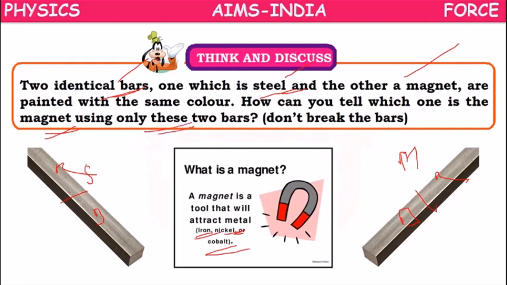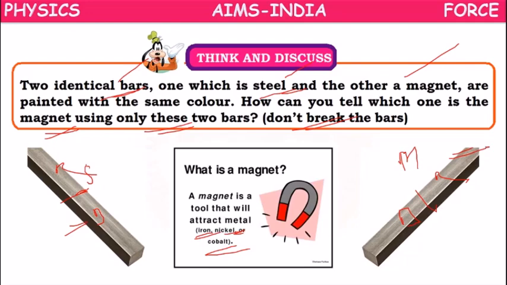We should not break the bars. We have to find which one is a magnet. If you take some magnetic material near this steel bar or near this magnetic bar, whichever shows the attraction power will be a magnet.